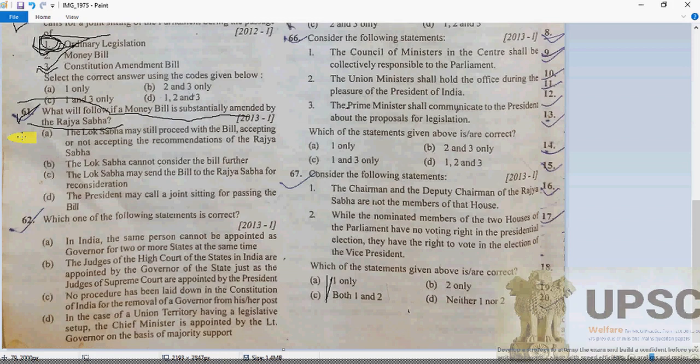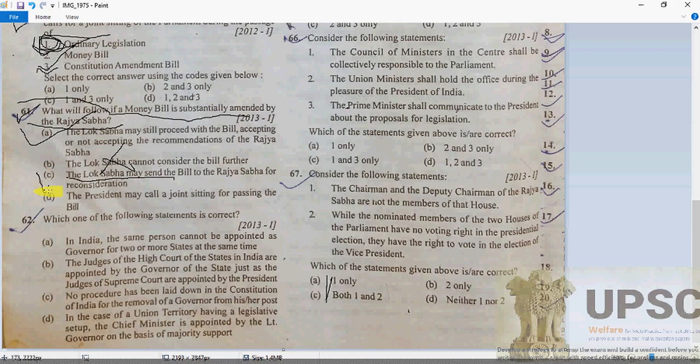As we know, the Lok Sabha may still proceed with the bill, accepting or not accepting the recommendations of the Rajya Sabha. Absolutely right. The Lok Sabha can't consider the bill further? No, that can't be, because the Lok Sabha has the power. Option C: the Lok Sabha may send the bill for reconsideration?